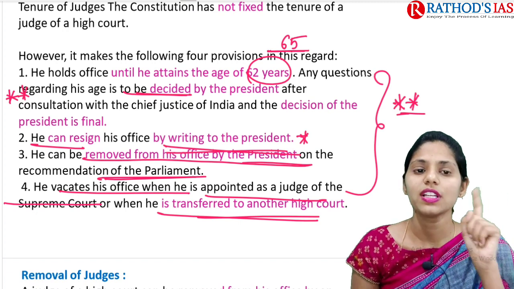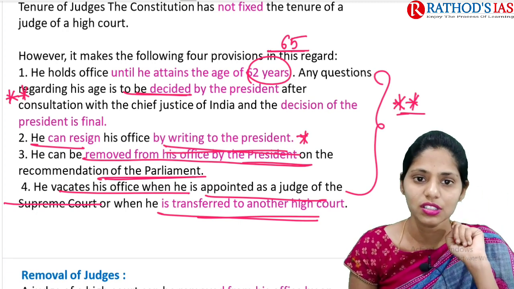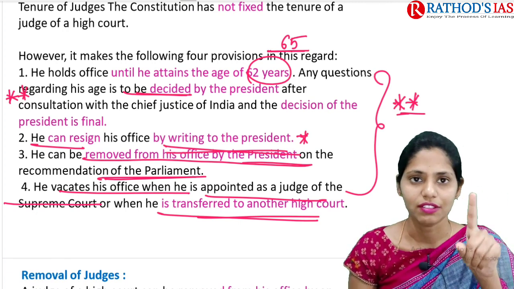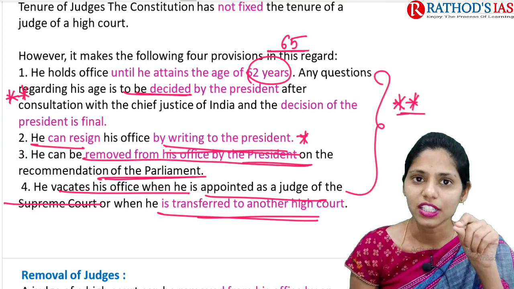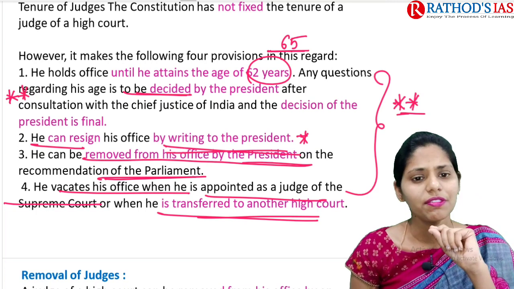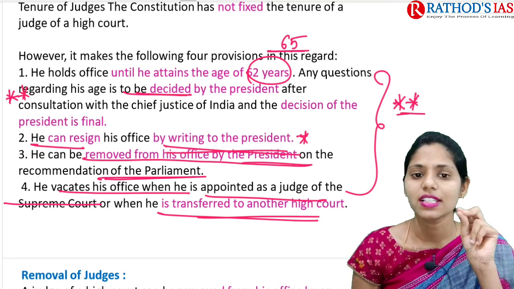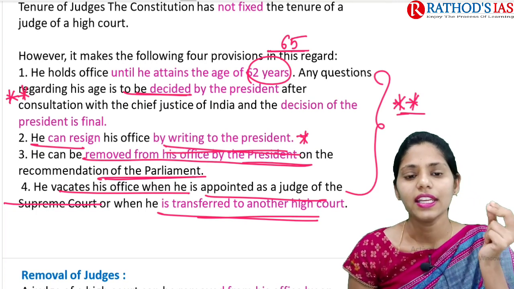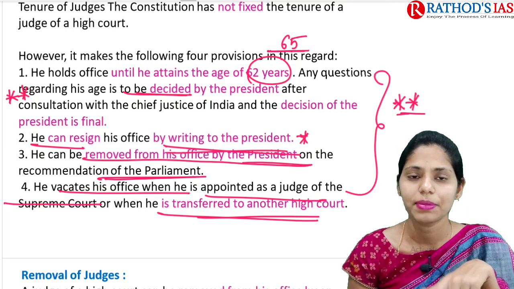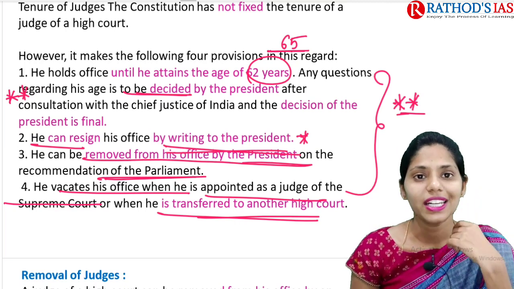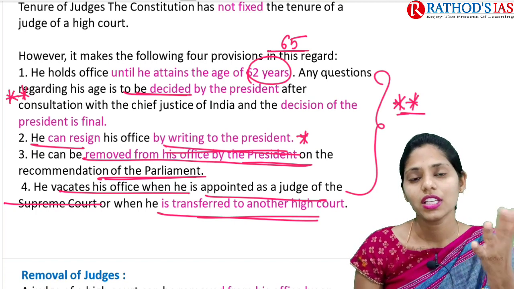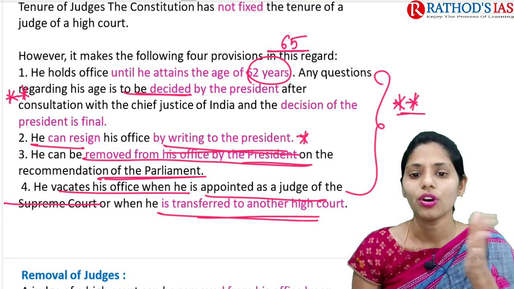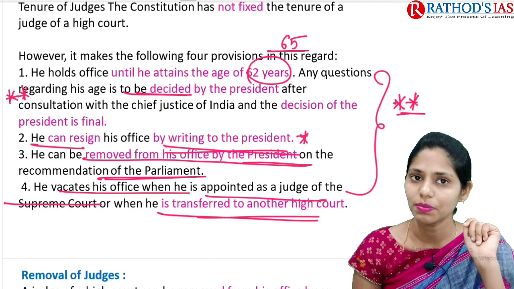So first, he can hold office till 62 years, and regarding questions of age, that will be decided by the President, mainly in consultation with the CJI, and this decision of the President will be final. Next, he can resign by writing to the President, and he can be removed from office by the President, mainly on recommendation of Parliament, and he can vacate his seat whenever he is transferred to another High Court or whenever he is appointed as a judge of the Supreme Court.